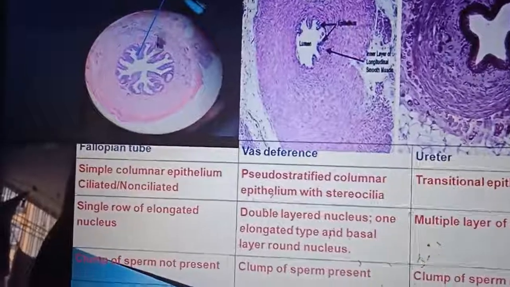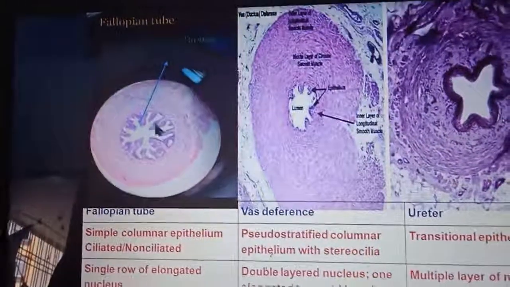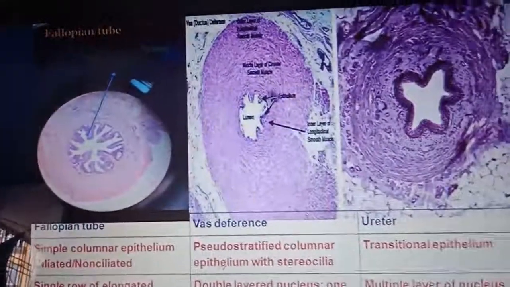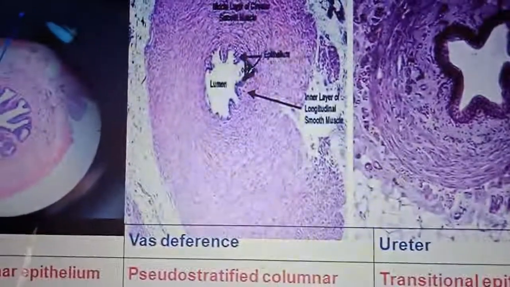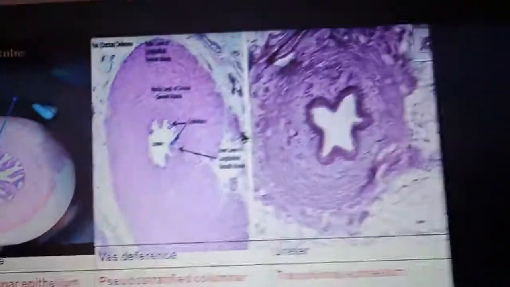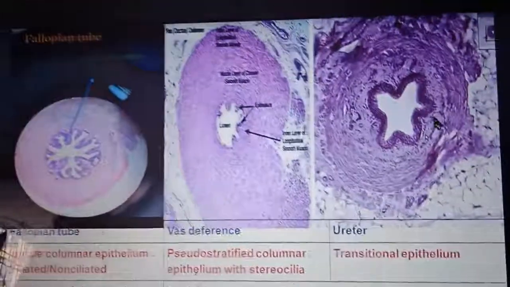Here, the clump of sperm cells is not present in the fallopian tube. In the vas deferens it is present. Here you can see this one, and in the ureter it is not present.